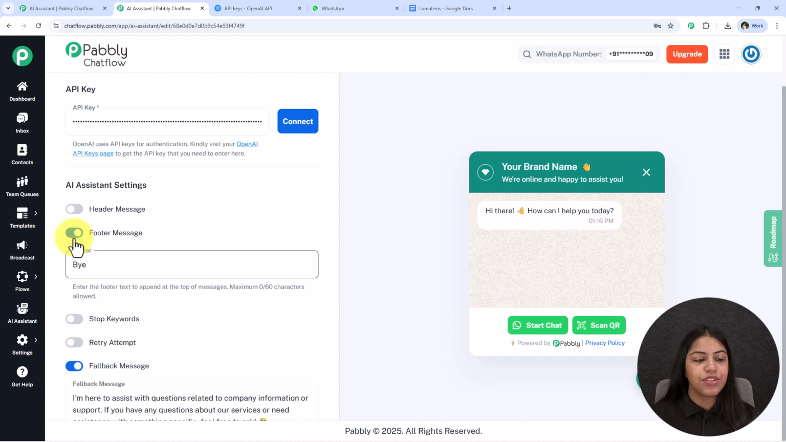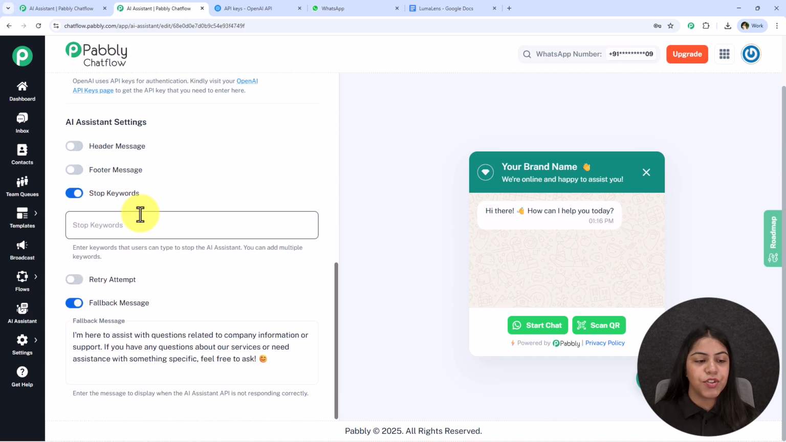And the next setting which we have is this stop keyword. So if you wish, you can definitely enter some stop keywords. What you can do is you can simply type the keyword and then press enter to add the keyword. It is really important that you press enter, otherwise the keyword will not be added. And whenever the user is going to type this keyword, the AI assistant is going to stop and the AI assistant is not going to reply them further. A manual review will be needed to take that user's chat back again towards the AI assistant.